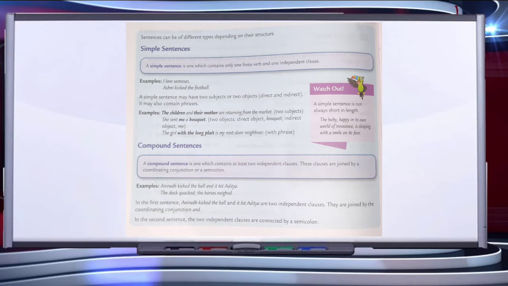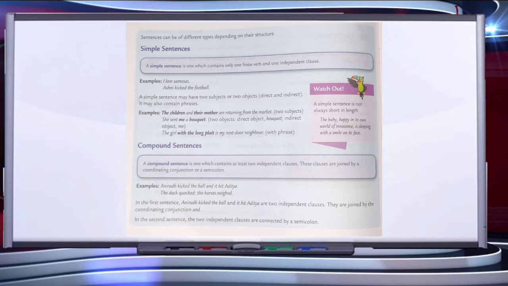Or other examples. A simple sentence can have two subjects or two objects also, like: the children and their mother are returning from the market. Here two subjects are there. It can have a phrase also: the girl with long plait is my next door neighbor. Here an adjective phrase is used with the subject. So these are all simple sentences. It may be short or it may be a long sentence, but it contains only one independent clause and it has a finite verb.